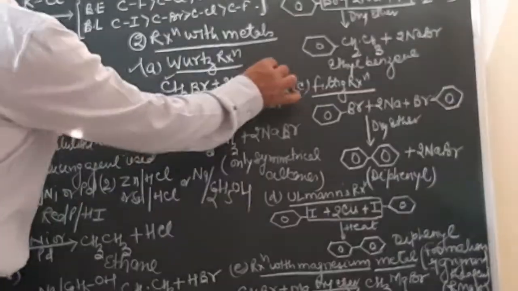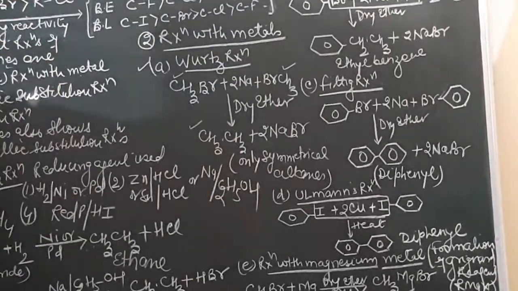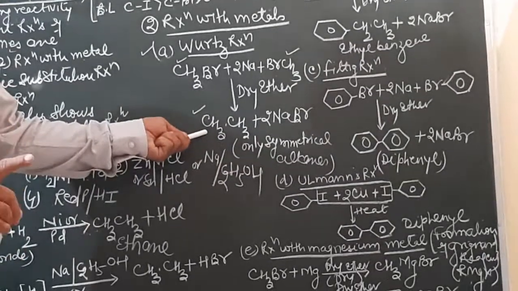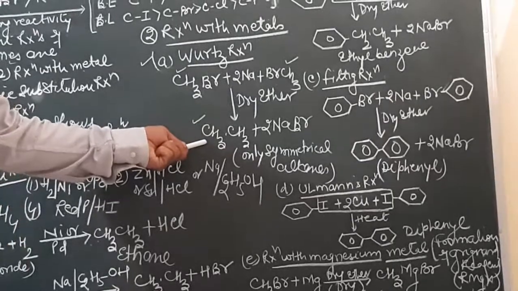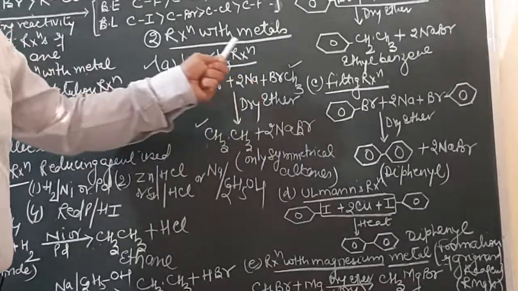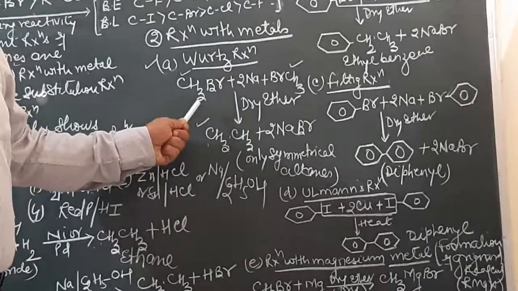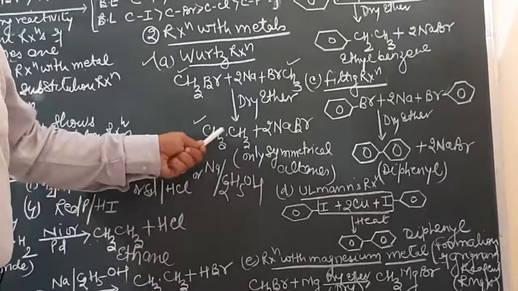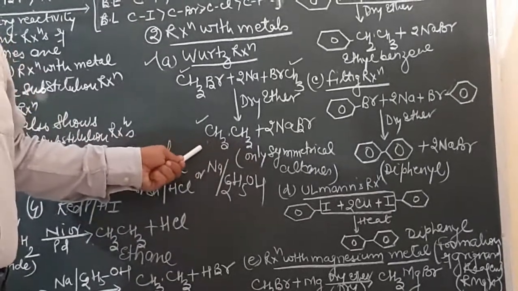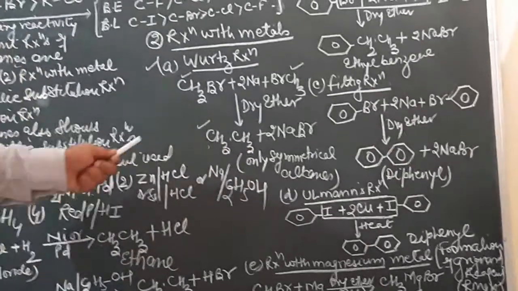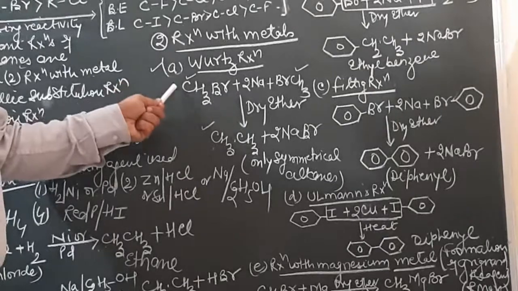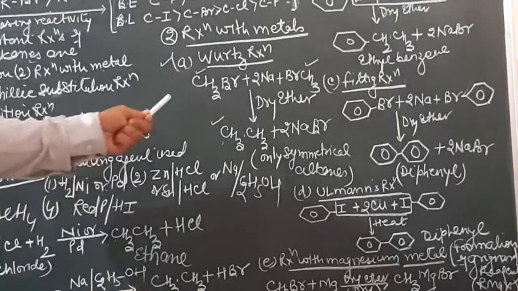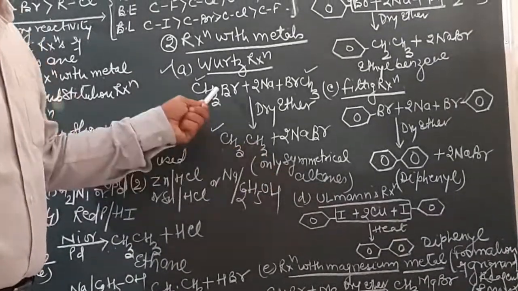These two alkyl groups will join with each other and result in the formation of a symmetrical alkane. By the Wurtz reaction, only symmetrical alkanes can be prepared. If different alkyl halides are used over here, it would result in the formation of a mixture of alkanes, which will be very difficult to separate by distillation due to their almost comparable boiling points. So try to recollect: the Wurtz reaction cannot be used in the preparation of an unsymmetrical alkane. Only symmetrical alkanes can be prepared by the Wurtz reaction.